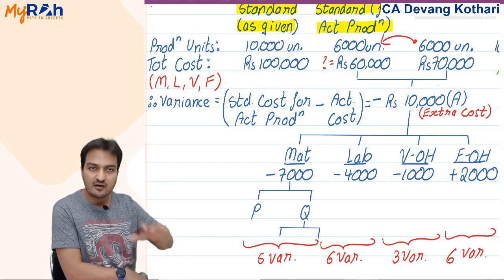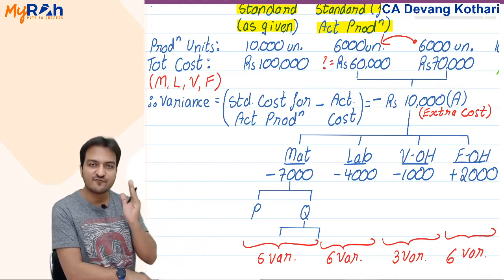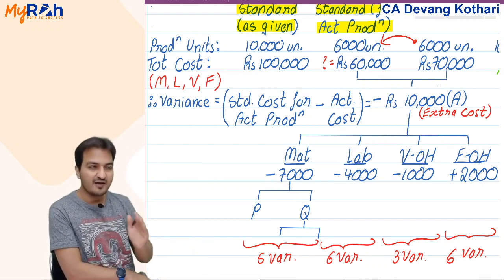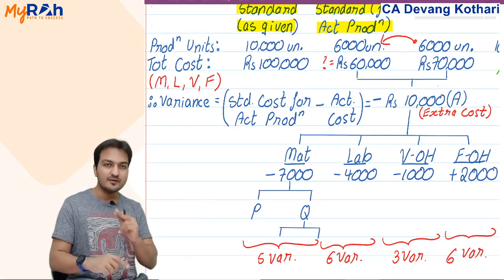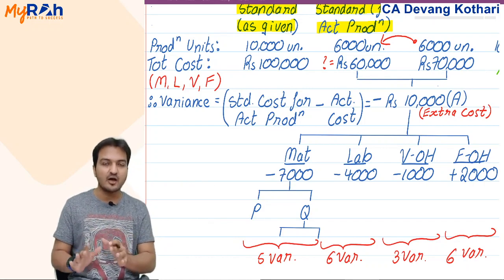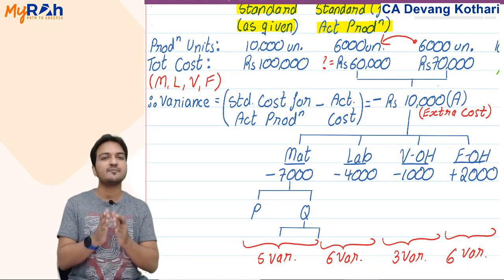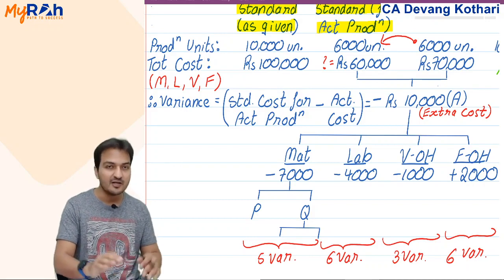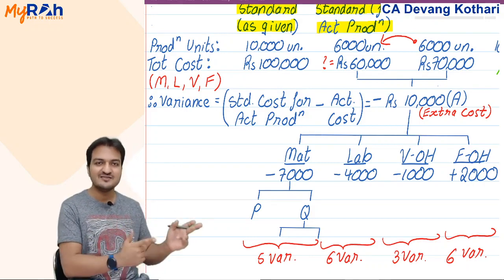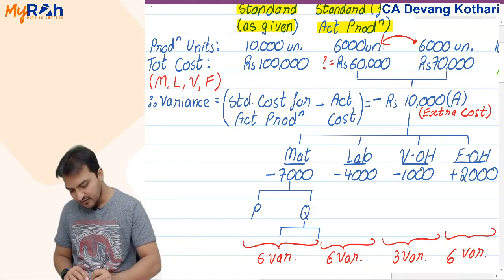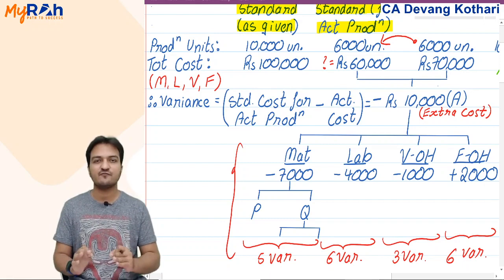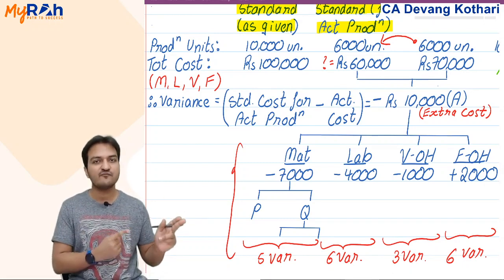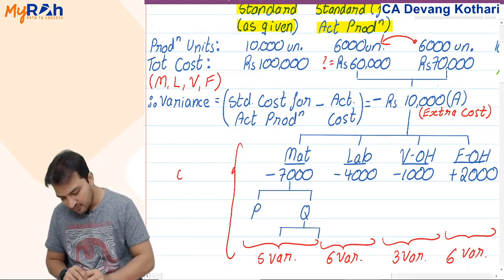This entire learning will be only half the chapter. Yes, everything I discussed here is just half the chapter, but don't worry, the remaining half you don't have right now at CA Inter level. The remaining half you will have at CA Final level. So right now for CA Inter, this is your entire chapter. What I discussed here summarizes everything that we are going to learn in the chapter. Everything we are going to learn in the chapter is nothing but cost variances.